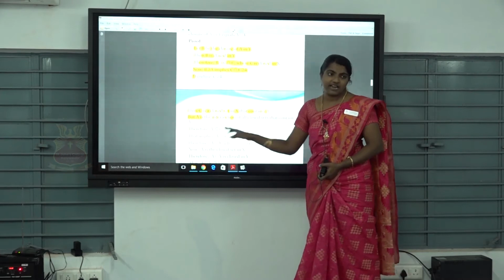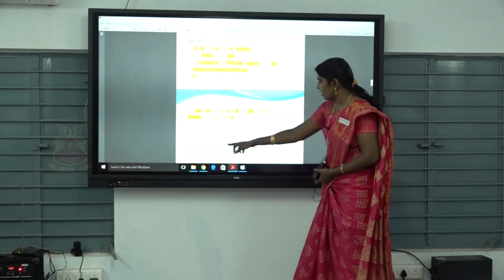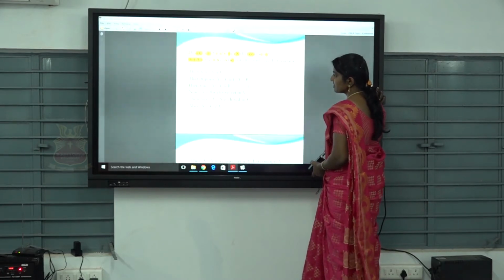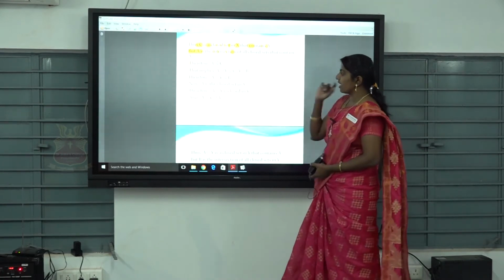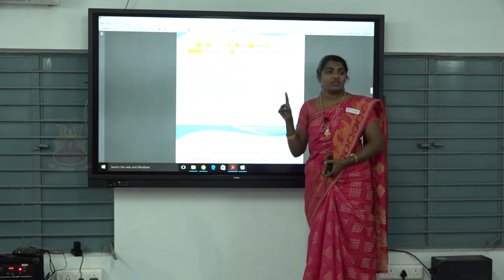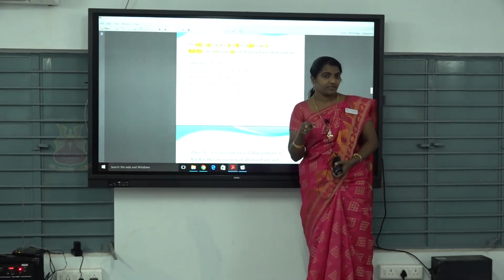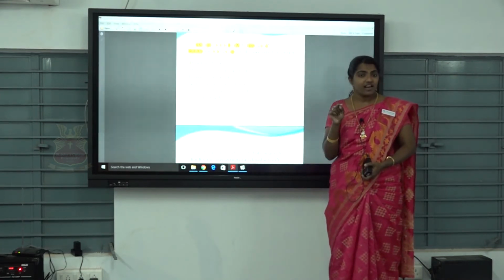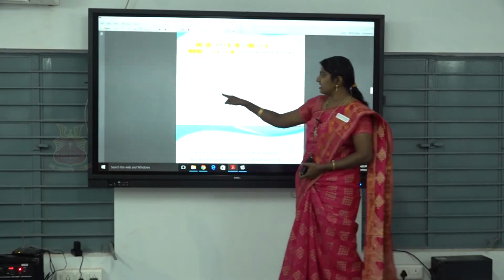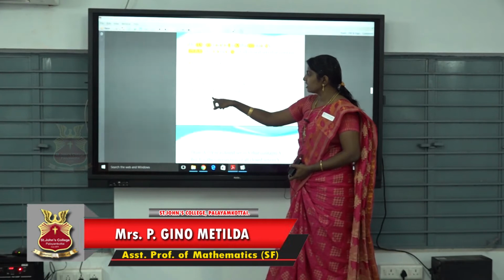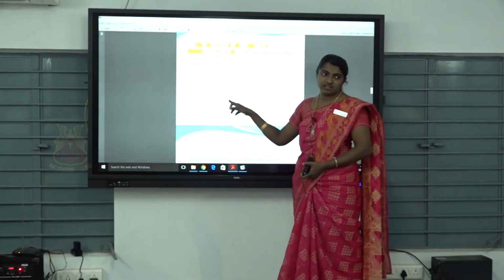B is contained in A closure intersection Y. Now A closure is closed in X, isn't it? Say yes or no? Yes. This is the closed set in X. So what about the closed sets in the subspace? Very good. A closure intersection Y is closed in Y. Also A closure intersection Y contains A, isn't it?